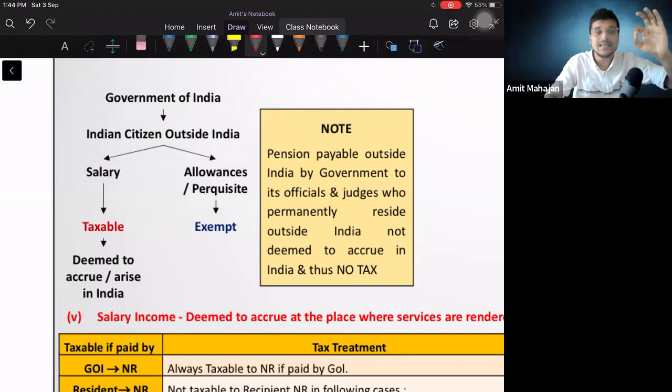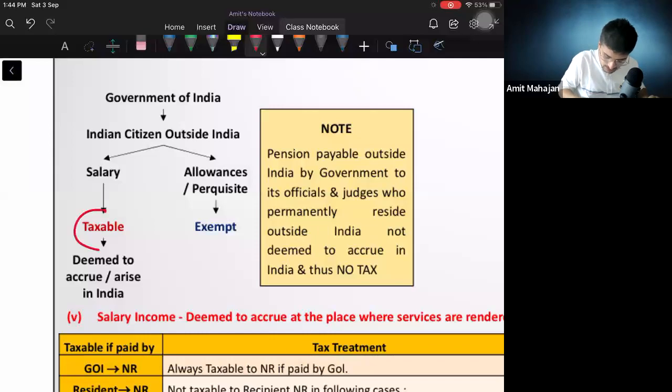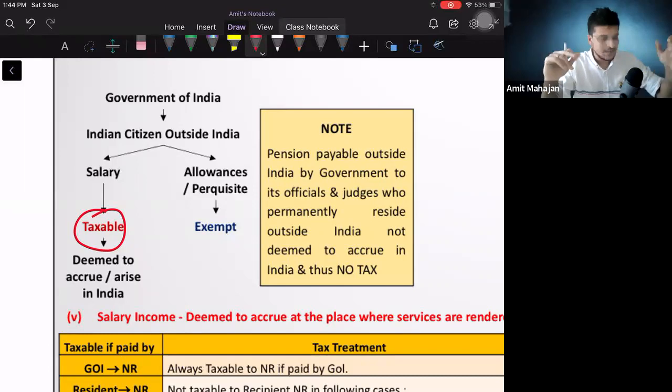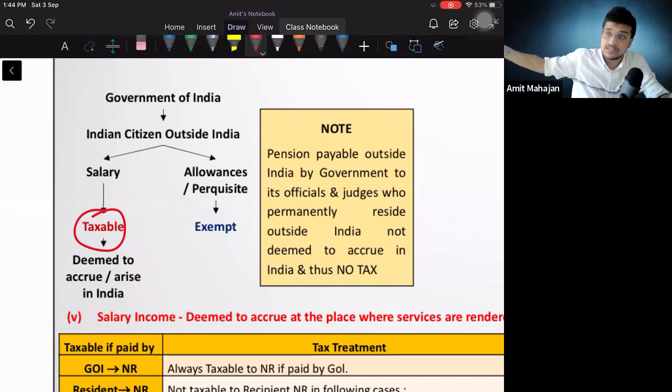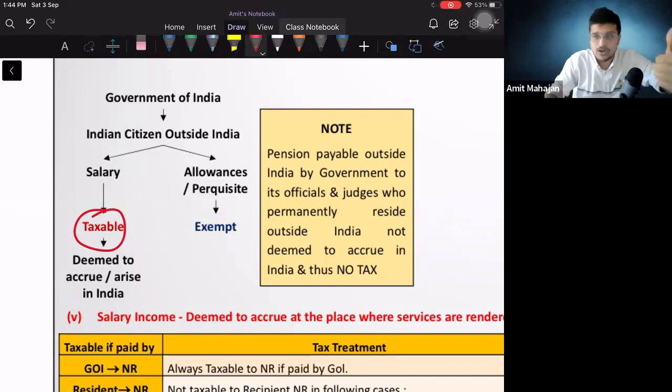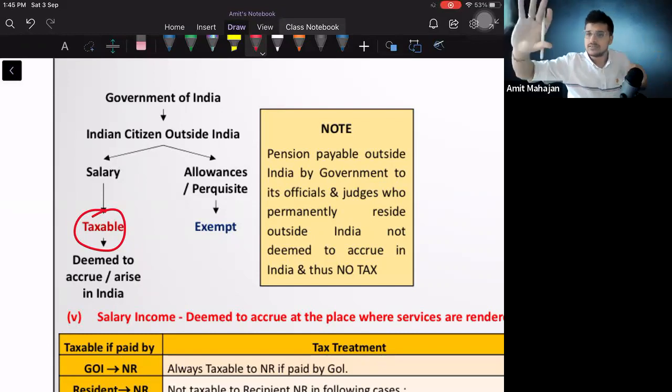अगर ऐसे लोगों को सैलरी मिलता है, then in that case it will be taxable in the hands of that person. If I am that person, मुझे tax भरना पड़ेगा in India. Why? See, is it received in India? No, because I'm staying in the UK. Is it accrued in India? No, I'm providing the service in the UK. So actually it is not received also, it is not accrued also, but still it will be deemed to accrue or arise in India. And I will have to pay taxes in India. I hope everyone is clear with this part.